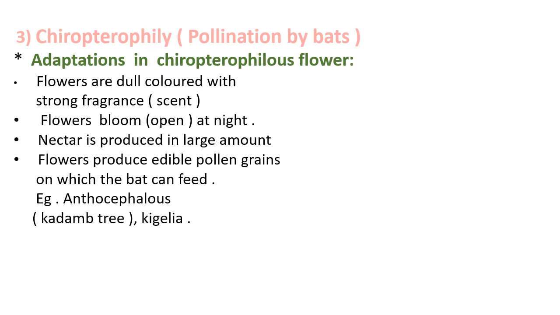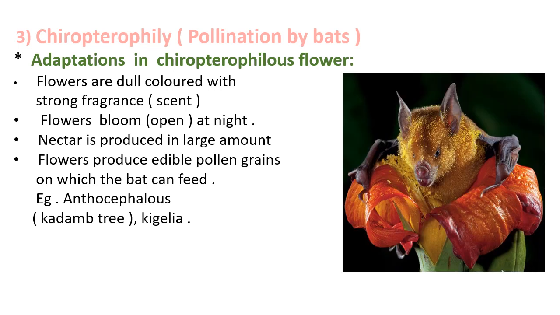Chiropterophily, the third type of pollination by biotic agents, is carried by bats. Adaptations in chiropterophilous flowers are: the flowers are not attractive or they are dull colored, and show strong fragrance to attract the bats for the process of pollination. The flowers bloom or open at night as bats are nocturnal animals. Nocturnal animals means they are active during night.